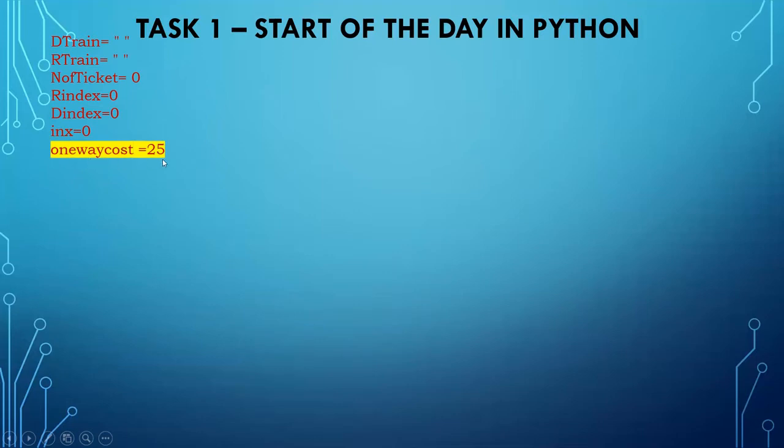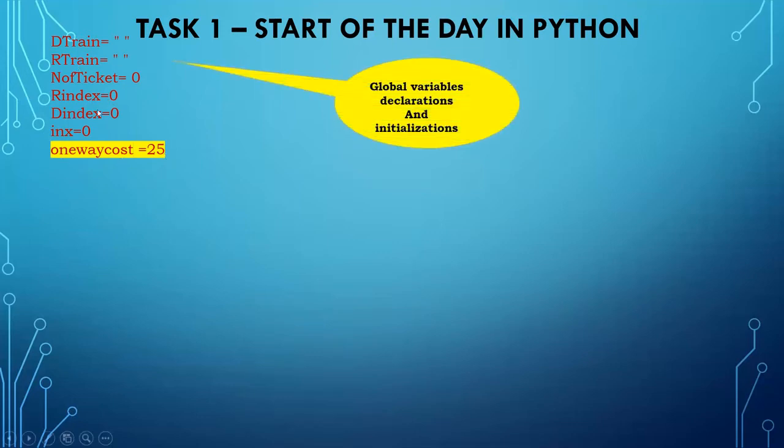And I made this a constant. Normally in other languages we use the word constant, but in Python there is no need. As I just initialize it with 25, I can use it. And these we call global variables. At the start of the program itself, I declared them, so globally we can access all those things. We call it global variable declaration, and I initialized it.